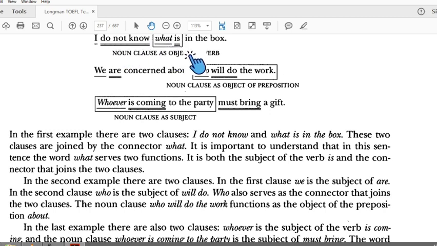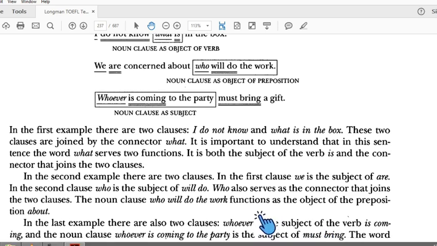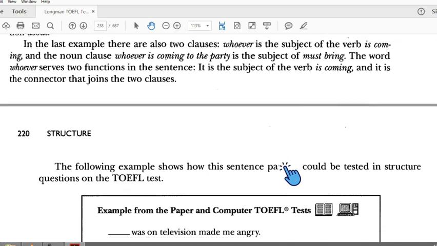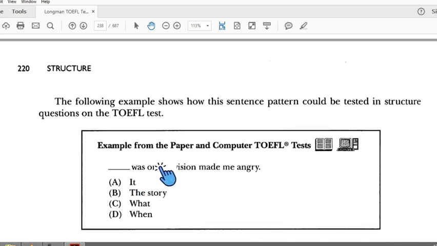It's different in skill 9. Take a look back at skill 9. For example, number 1: which one was on the television made me angry? Of course, we need a subject as a connector of the noun clause because there are two verbs, made and was.